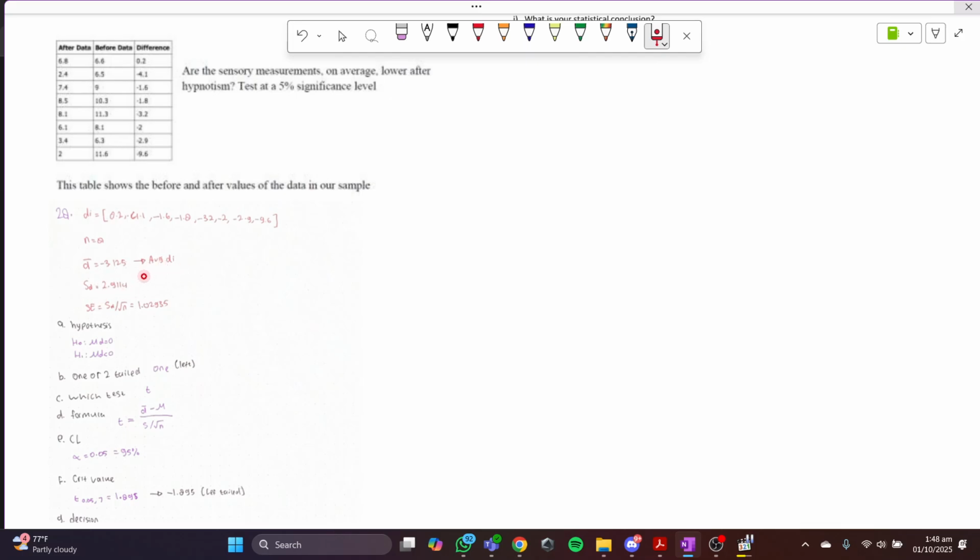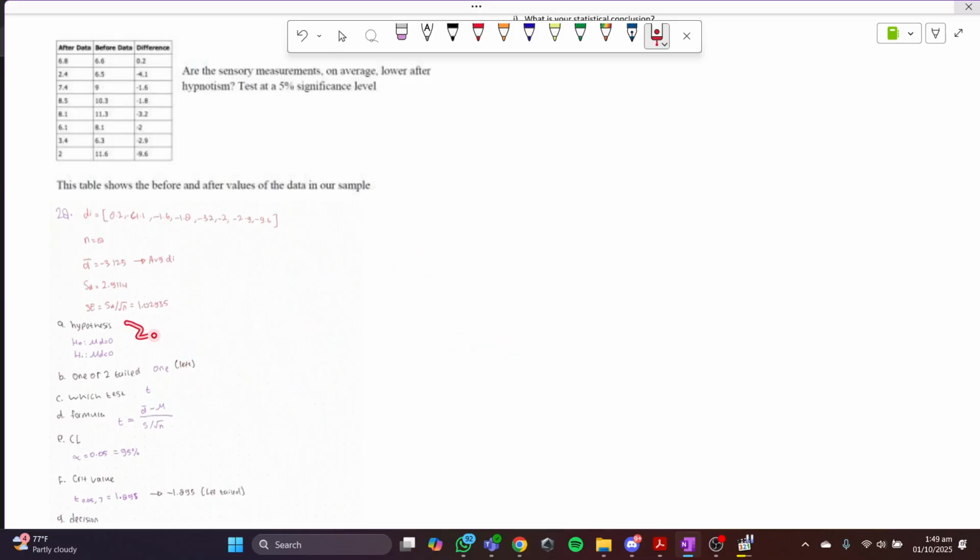And SD is the standard deviation. You can use your calculator. And SE is the standard error, which is standard deviation over root of n. So basically just 2.9114 over square root of n, which is 8.